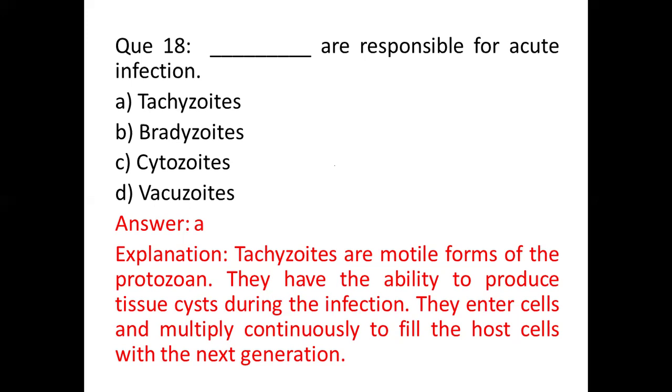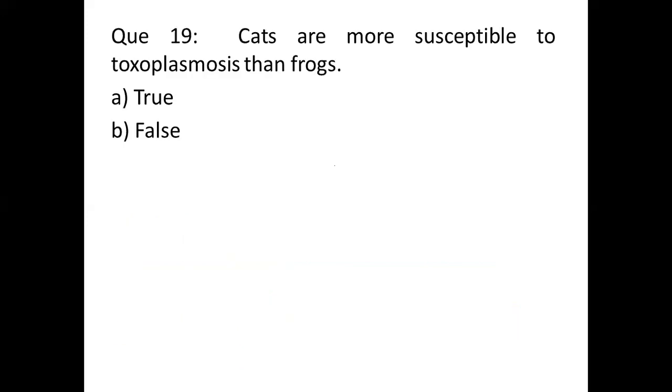So bradyzoites are forms of slow multiplication, and these cause chronic infection. The bradyzoites found within the tissue cyst are known as the cytozoites. That is option C. And tetrazoids are asexual stages of Toxoplasma gondii.